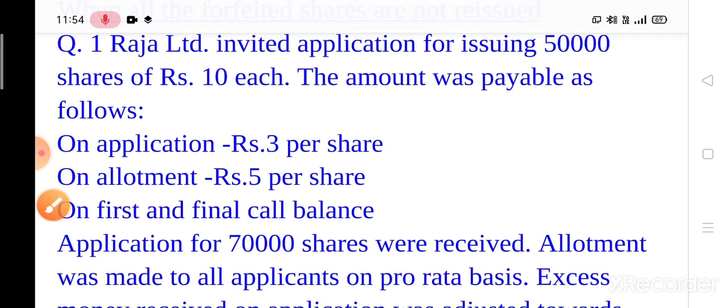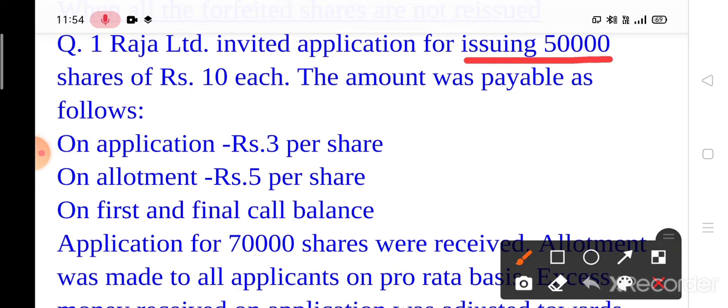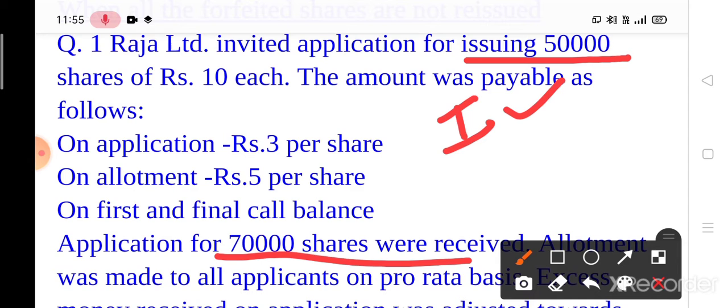Now see here, number of shares issued is 50,000 and applications received are for 70,000. It means the applied shares are more than the issued shares. So this is a question of oversubscription, and our first condition is satisfied.